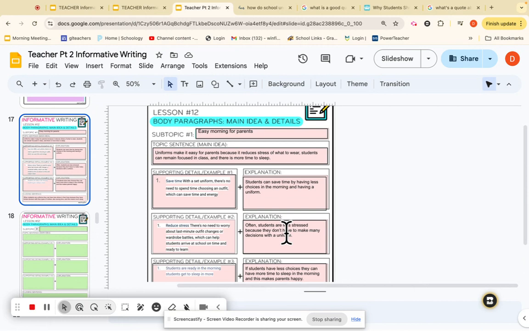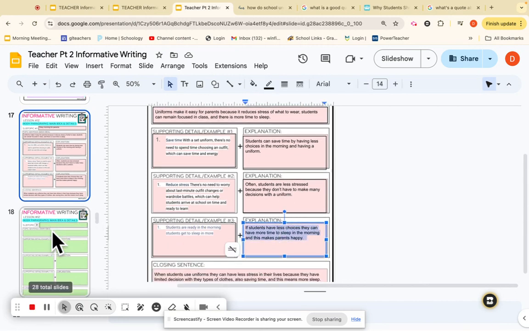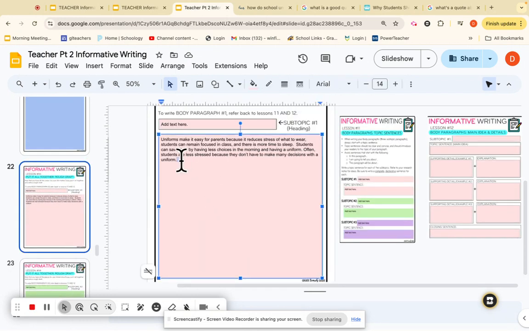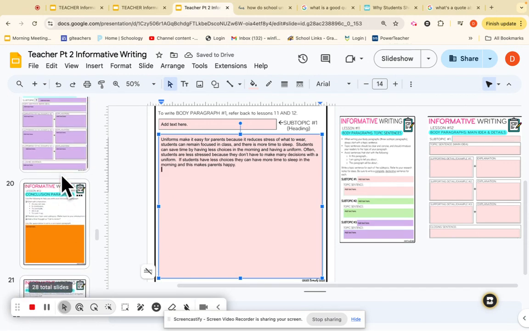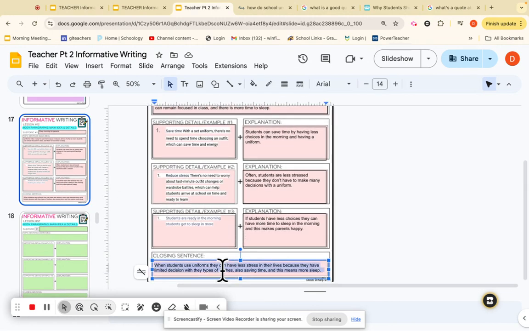Here we go. Control C. We're going to copy it. And I'm going to go right here. There's my cursor. Double space away from that period. I'm going to go to the very last part, which was my closing sentence.